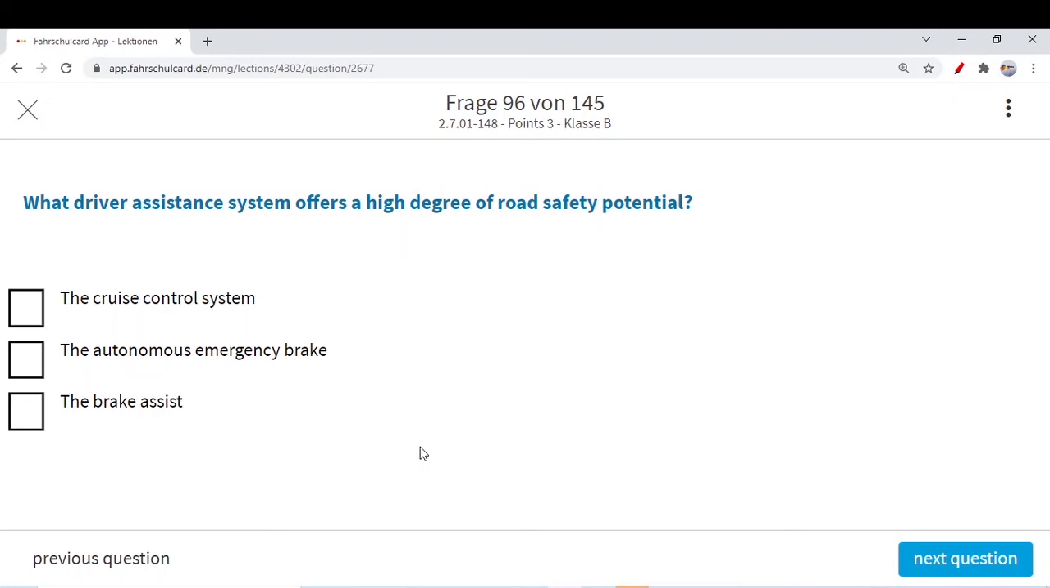The cruise control system is actually not a safety feature. It's for your easiness, for your comfort. You have a fixed speed, so it will not actually contribute to road safety.